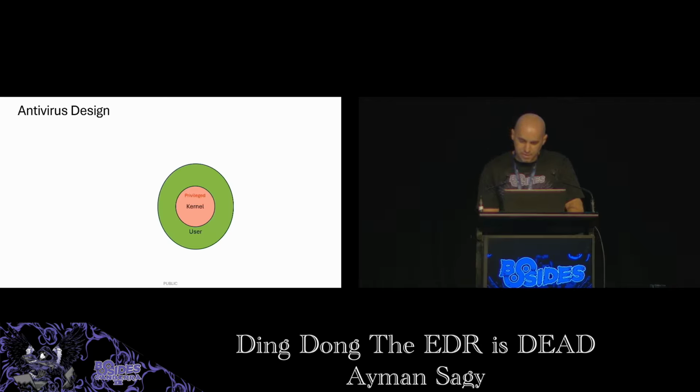If you are an antivirus vendor or EDR vendor, would you rather place this security software in the kernel or in user mode? If we run it in user mode, it will be on the same level, a peer with the malware we're trying to protect against, making it easier for the malware to attack us. So the better option would be to place it in the kernel, giving us, as the AV vendor, better visibility and control over the system. And this was the case for a while,